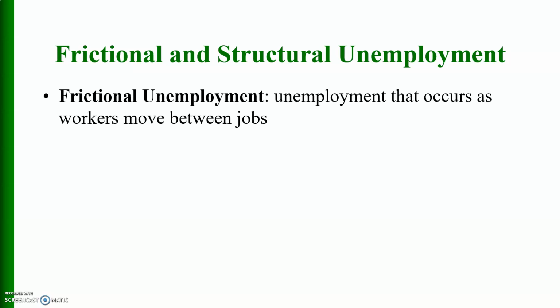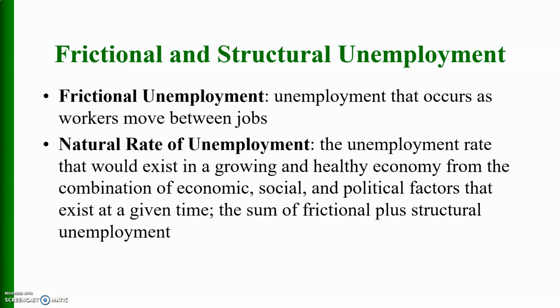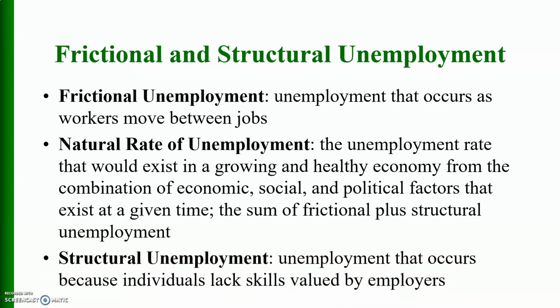Frictional and structural unemployment. Unemployment that occurs as workers move between jobs is known as frictional unemployment. Natural rate of unemployment, the unemployment rate that would exist in a growing and healthy economy from the combination of economic, social, and political factors that exist at a given time, the sum of frictional plus structural unemployment. So the sum of frictional and structural unemployment is known as the natural rate of unemployment.